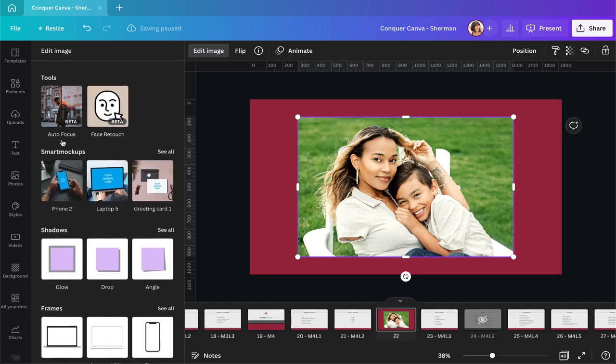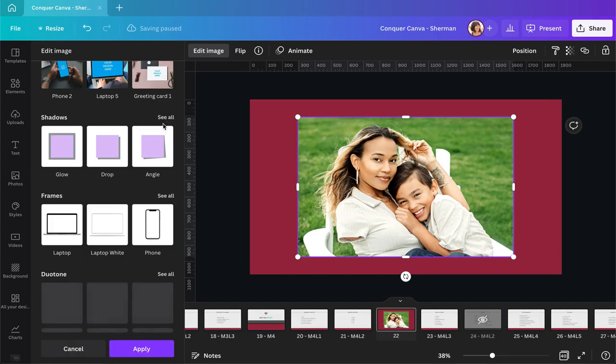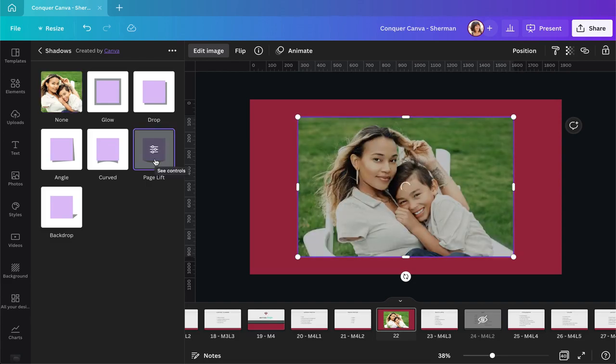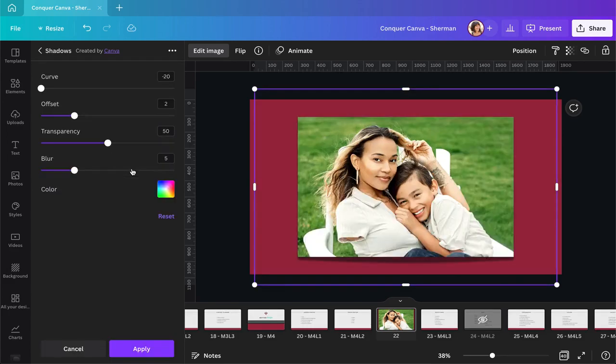Some other tools that are super fun to use are the shadows right here and the frames. So they just let you apply either shadows or frames to your image. So if you click on See All here, you can add certain shadows to your picture by just clicking on it. And as with any of those tools, you get a little filter or control option here, and from there you can make your adjustments.